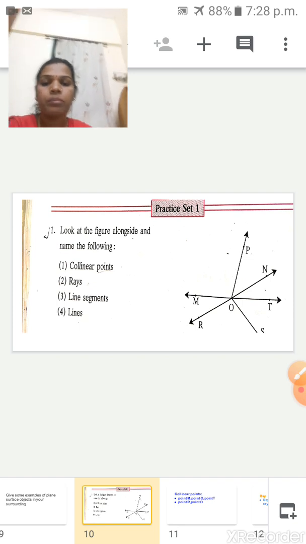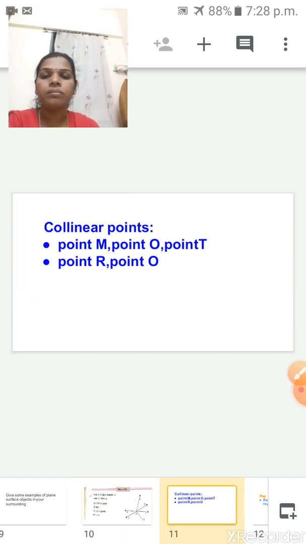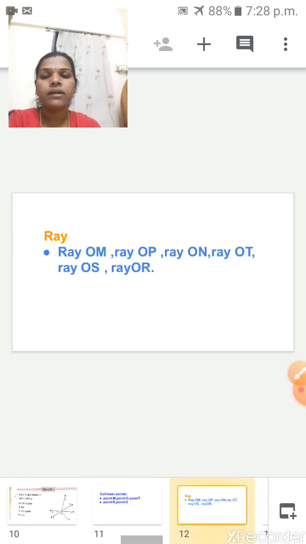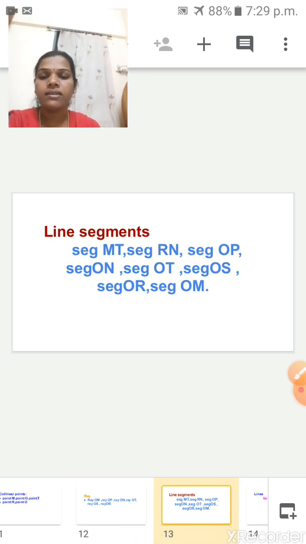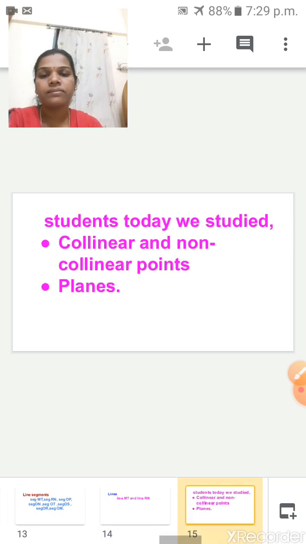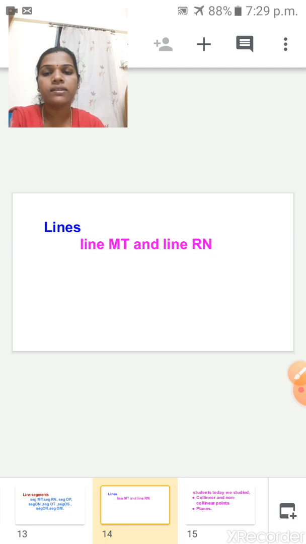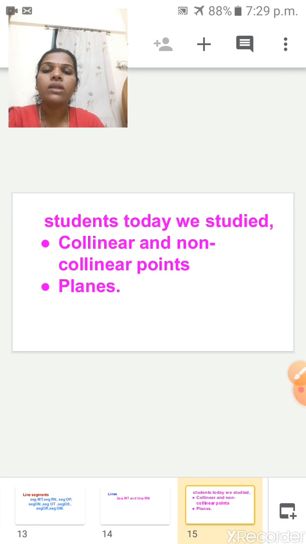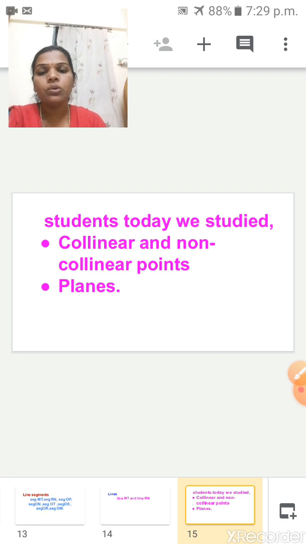So children see here, understood this sum? So first one is collinear points. This is your collinear points, and the next one is ray. Next one is line segments. Next one is lines. And next one, see here children, this is line MT and line RN. So children, today we had studied, what did we study? Collinear and non-collinear points, planes. So up to now what have we studied? Point, line and line segment, ray, plane.